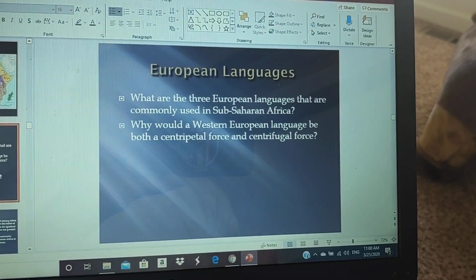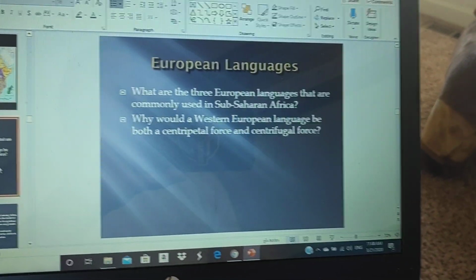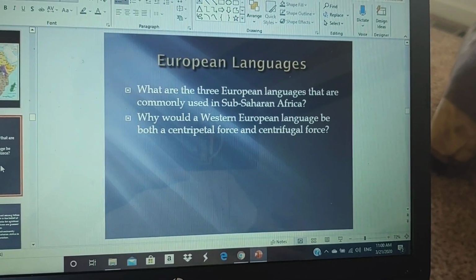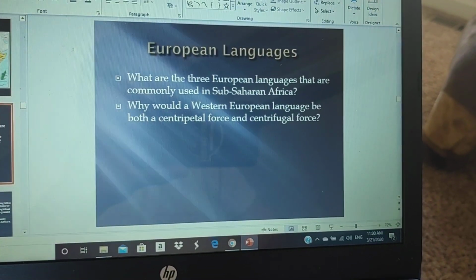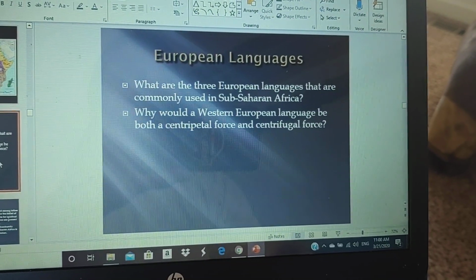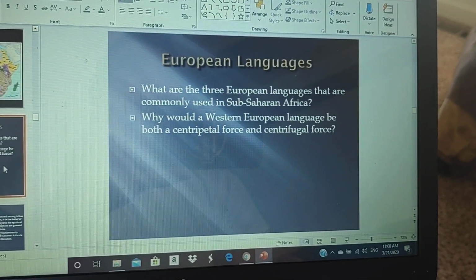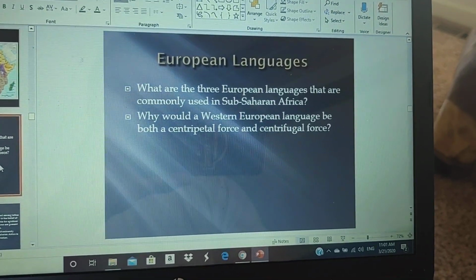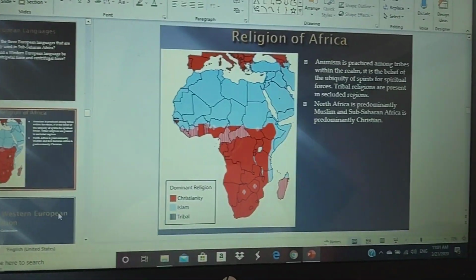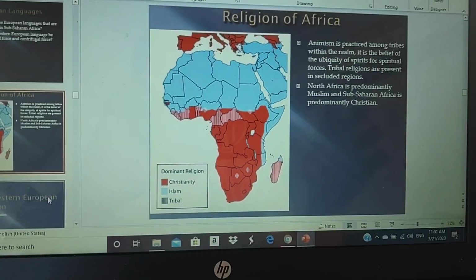So you have to think about it. Does everybody actually learn the language? Is it only the elites that learn the language? Does everybody benefit from learning the language? Okay, so you have to think from that perspective. Only the elites and maybe the middle class will learn it, but what about the poorest of the poor? Would they actually learn the English language? So you have to think a bit from there.